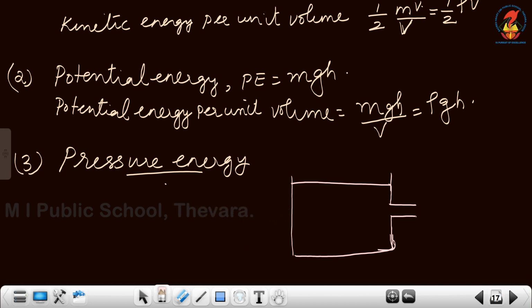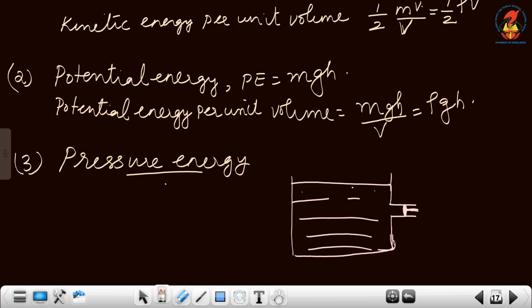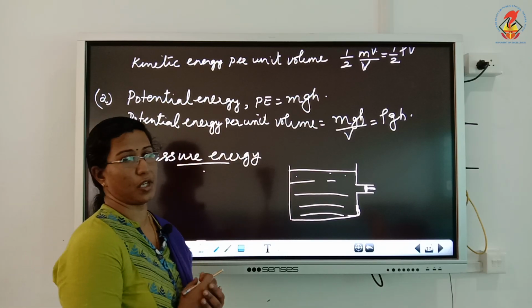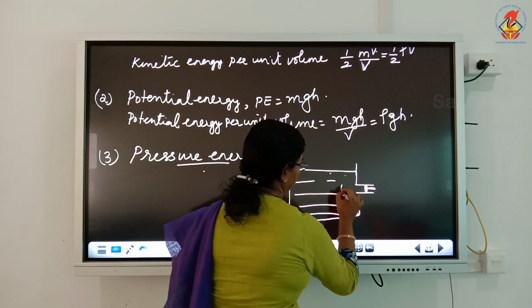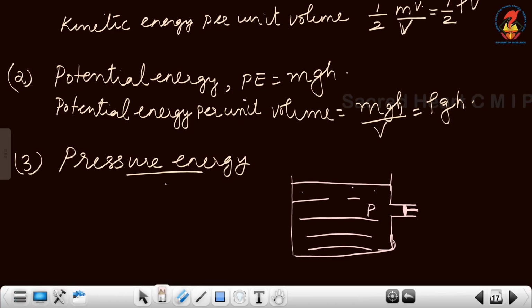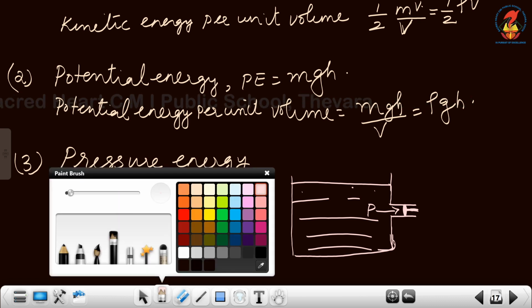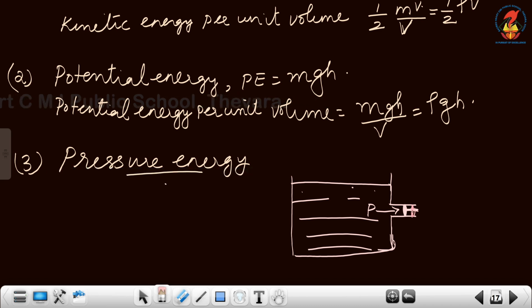This tube contains a frictionless piston, and the container is filled with a fluid, maybe a gas or a liquid. Now what happens? The piston is frictionless, and because of the pressure of the fluid, pressure meaning force by area, the fluid applies some force on the piston, and the piston will move. Let the piston move through a distance x and reach this position.